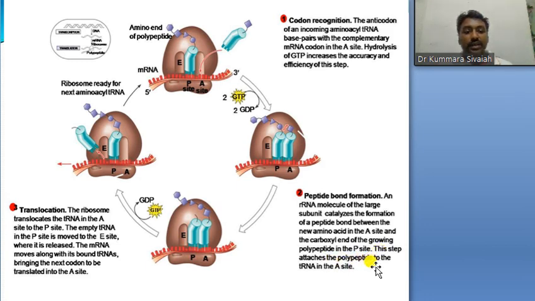This step attaches it to the polypeptide. So here the ribosomal RNA catalyzes the formation of a peptide bond between the amino acids. Which one takes place this? Ribosomal RNA.